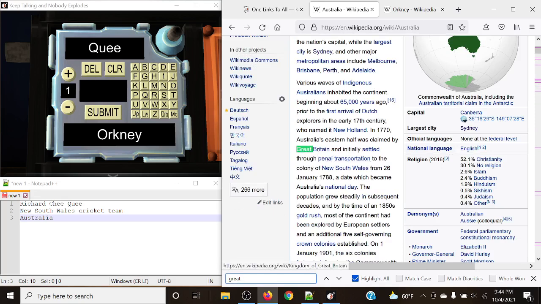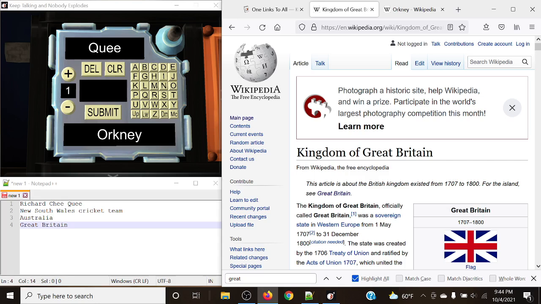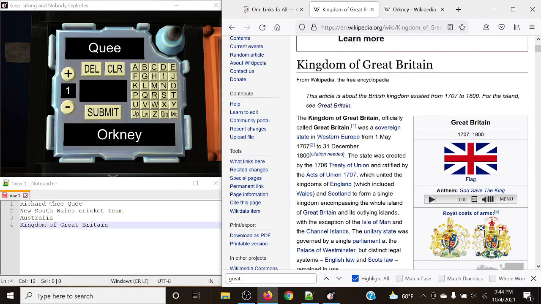And right here is Great Britain. So we'll look there. Going over to Great Britain in this case, it's actually marked as the Kingdom of Great Britain. What we can do is look around here.